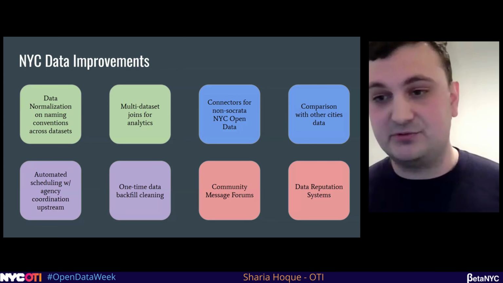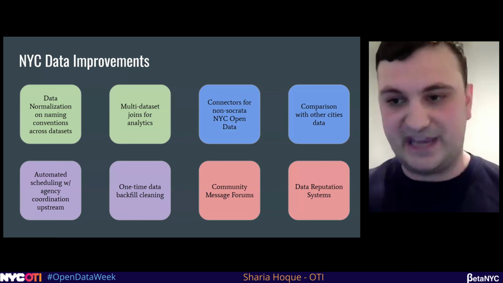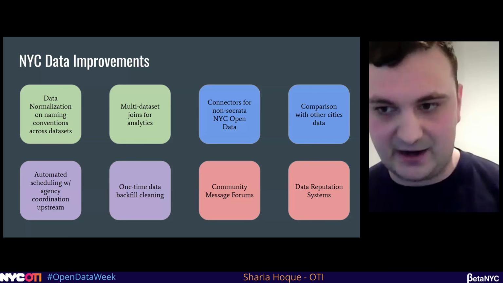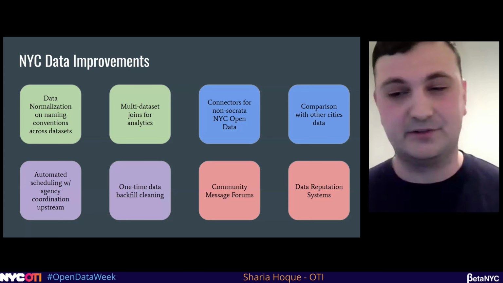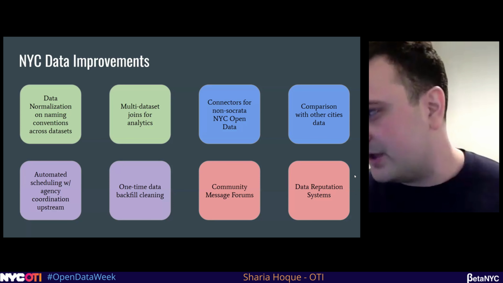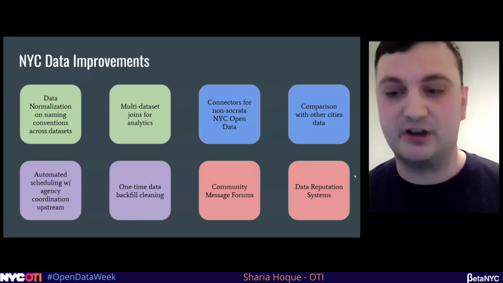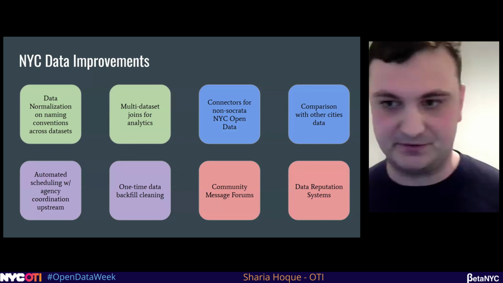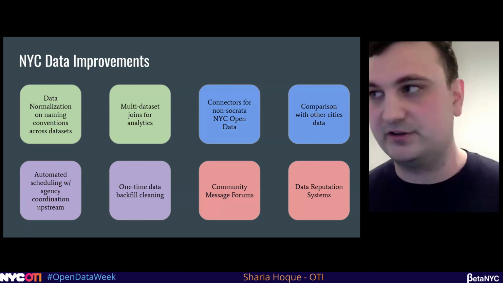Can we have automated scheduling upstream? Instead of having to do all the work at the code level, can we work with upstream agencies to understand their data frequency pattern? Do a one-time backfill of old bad data, like in the 311 data set. Build out forums so people can contribute and give reputation: "Oh, I trust this data pipeline. I'm giving my stamp of approval to it." These are all things that make it easier to trust the data we build out to build New York City.